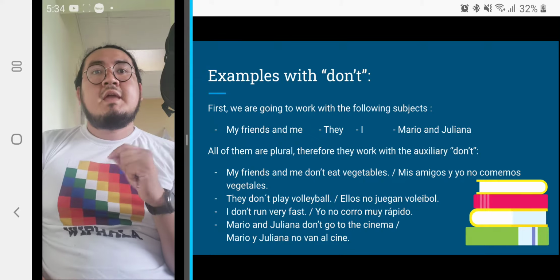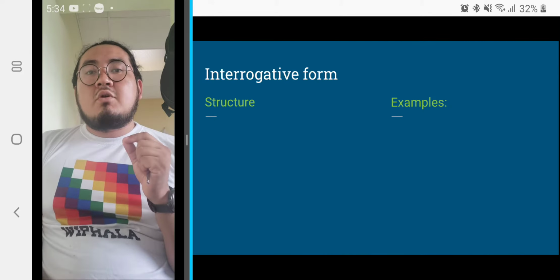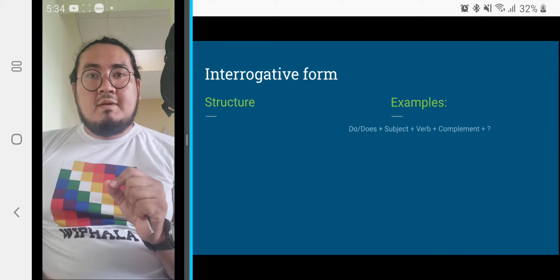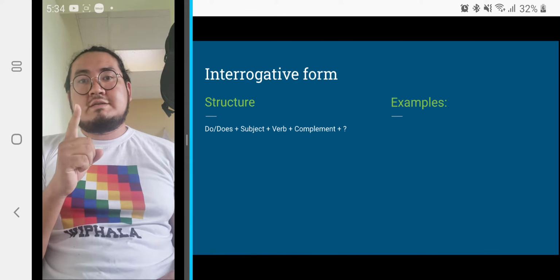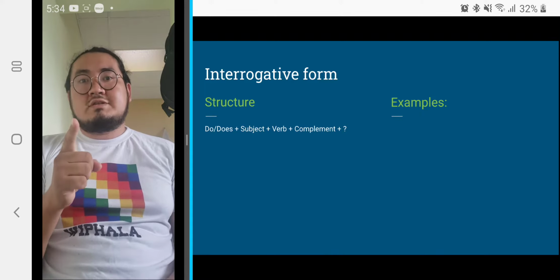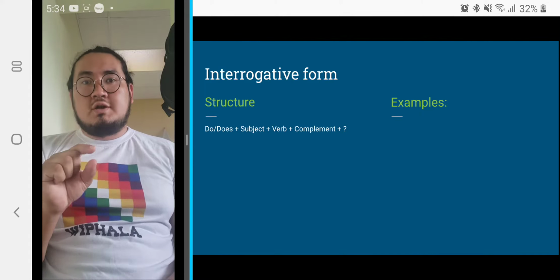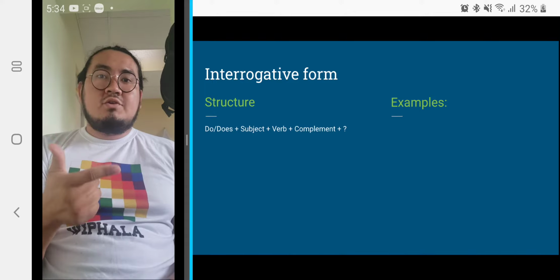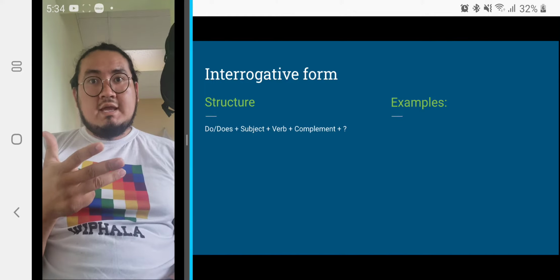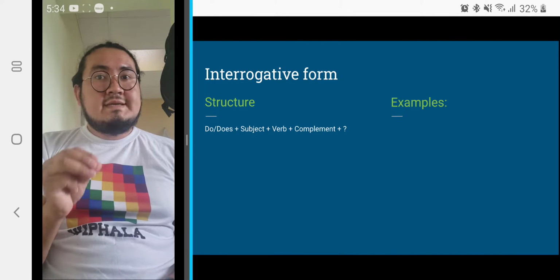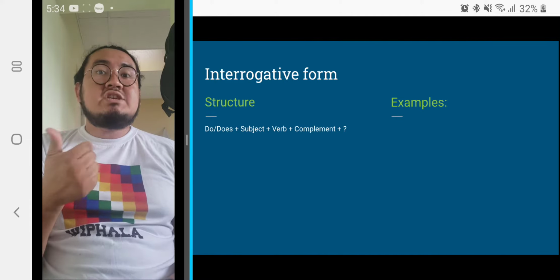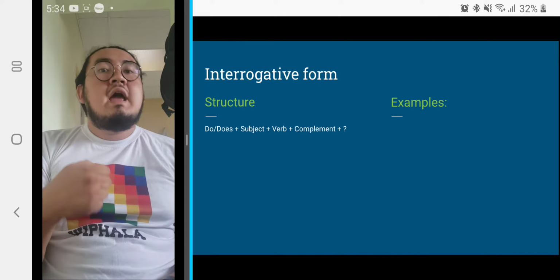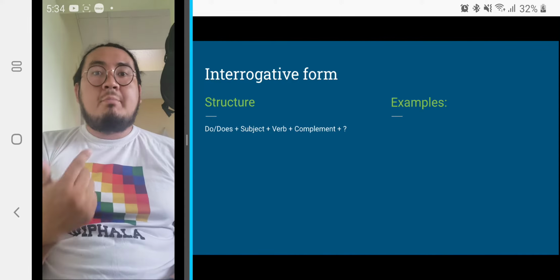Continue. Now we're going to move to the interrogative form. Pay attention, because here the auxiliary is very important. We're going to start with the auxiliary: do or does. Do for I, you, we, they, and all the plurals in general, or does if my subject is he, she, it, or a singular noun or a proper noun.